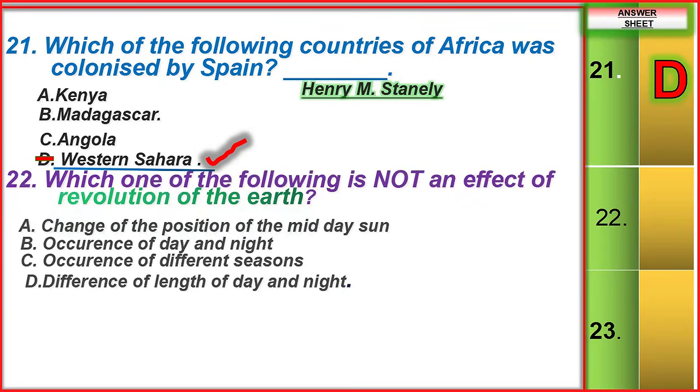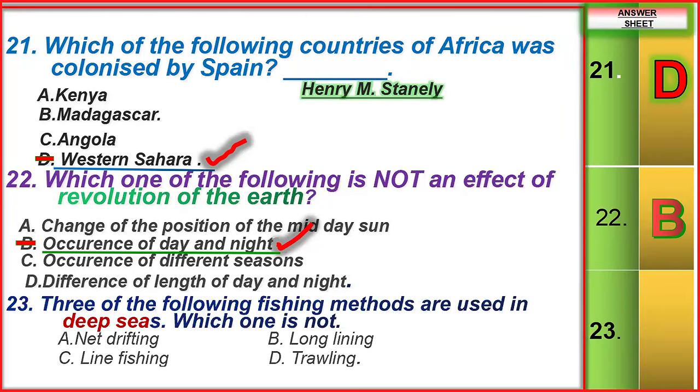So, which one of the following is not an effect of revolution? Do you know revolution of the earth? Change of position of the midday sun, occurrence of different seasons, difference of length of day and night, and even deflection of winds. So the correct answer here should be occurrence of day and night. That is for rotation.